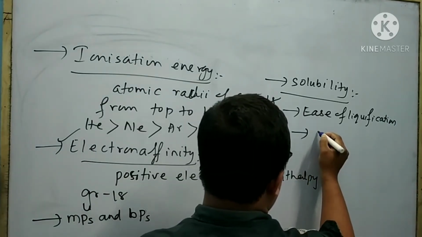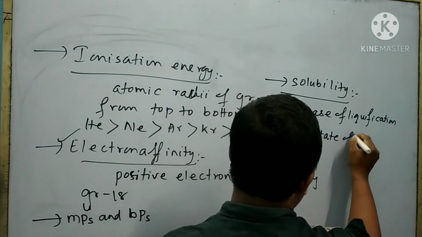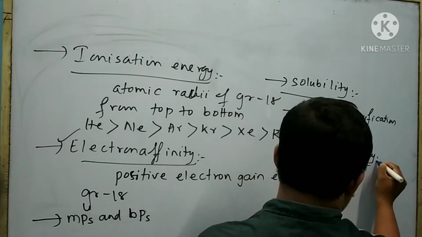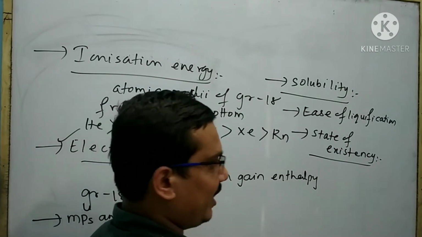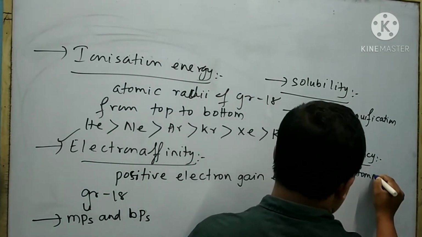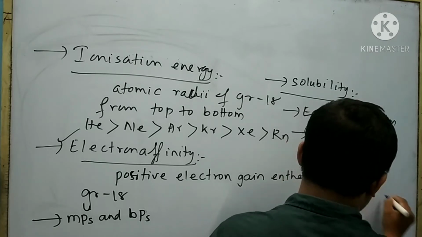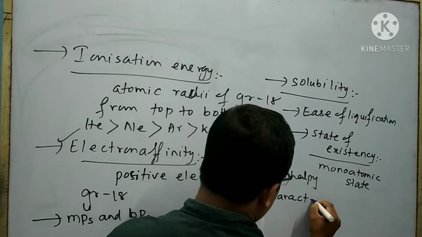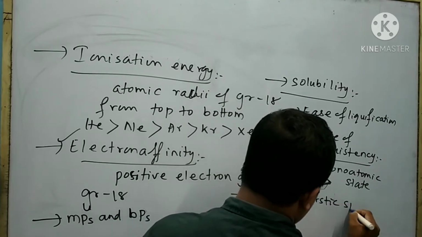Next property is state of existence. All the group 18 elements exist in monoatomic state. Next physical property is characteristic spectra.